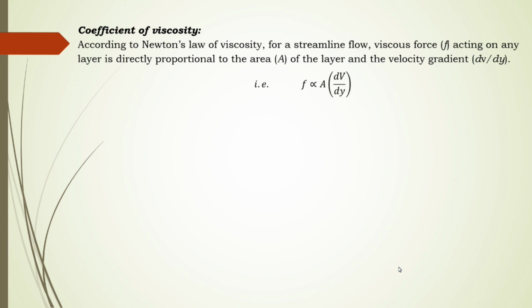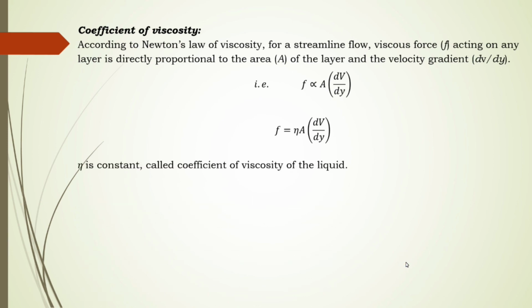That means F is directly proportional to A as well as the velocity gradient, that is dV upon dy. So the constant of proportionality is eta. Eta is nothing but the coefficient of viscosity, and hence eta can be written as F upon A into dV upon dy.